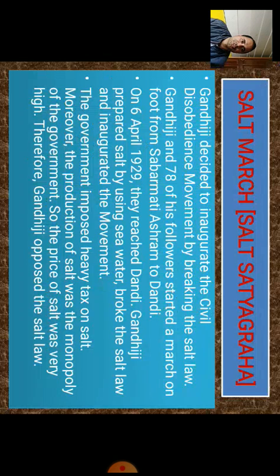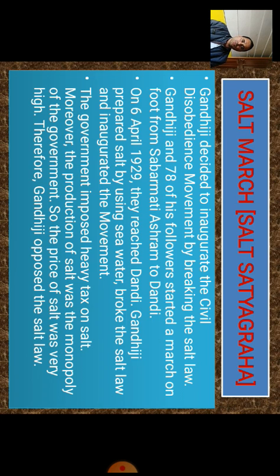And next, with all these aims and objectives set in the Lahore Congress session of 1929, Mahatma Gandhi thought of launching the Dandi March, which is also called the Salt March or Salt Satyagraha. Gandhiji decided to inaugurate the civil disobedience movement by breaking the salt law. One important point we need to understand: why the salt law?